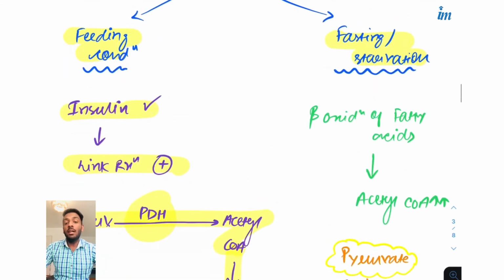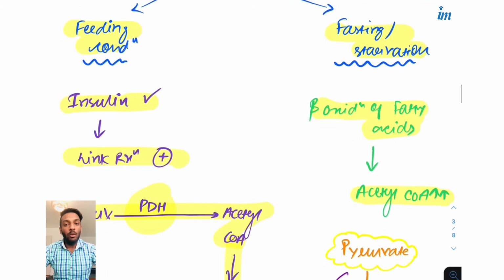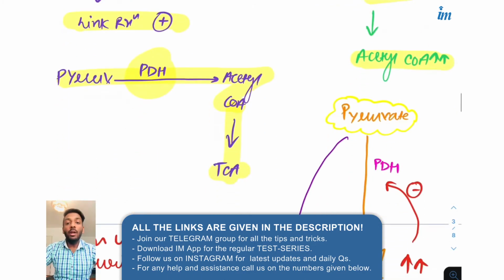What happens in the fasting condition? If we are not eating the food, no carbohydrates, hence we will have to break the fatty acids, the beta oxidation of fatty acids, and beta oxidation of fatty acids also gives the acetyl CoA. So see, we had the pyruvate, we had the glycolysis. Glycolysis occurred, glucose is broken down into the pyruvate, but this link reaction will not occur, because we are in the fasting condition or a diabetic patient in which insulin is not there, then link reaction will not be there. But we will break the fats, and we will get the acetyl CoA. This acetyl CoA will go into the TCA.